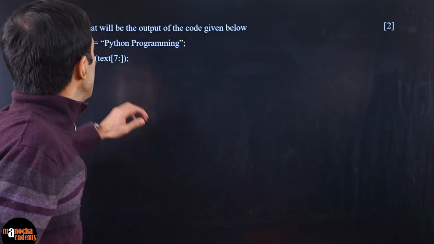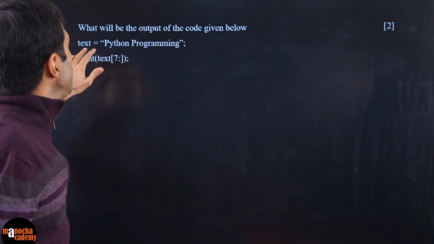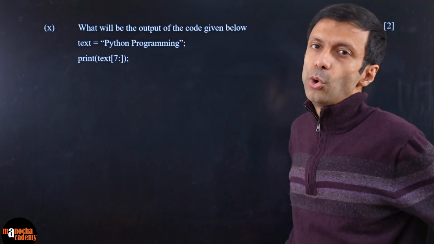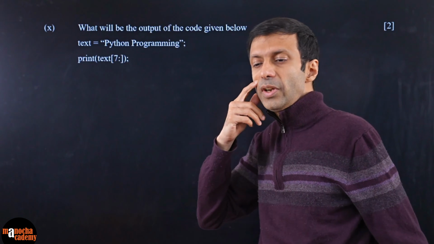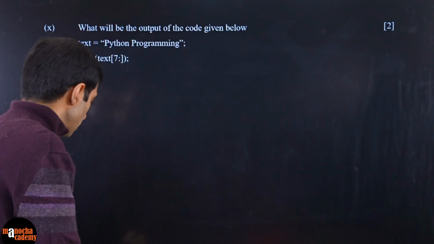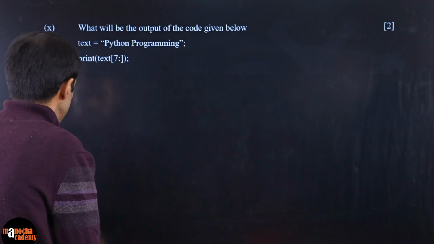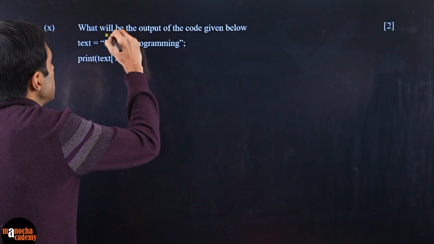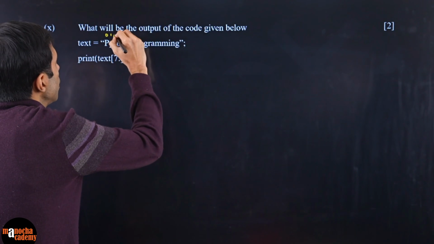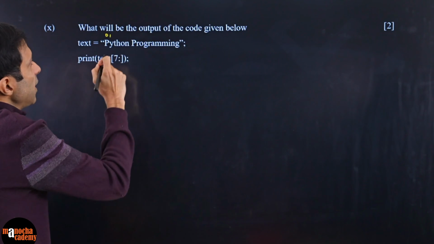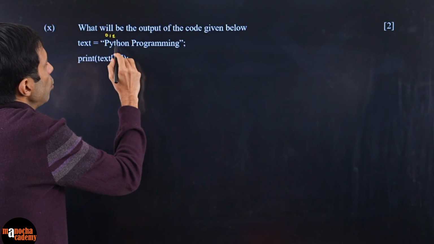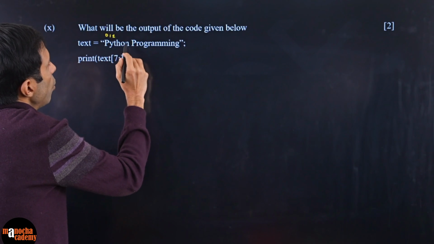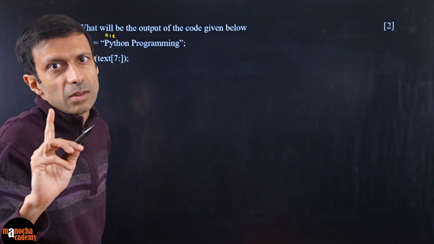Okay, here's our next question. What will be the output of the following code given below? Text is Python programming, and then it says print text of 7 colon. Once again, here we have been given a string. Text means this is a string, and in a string, indexing starts from 0. So this index is 0, this is 1, this is 2. Basically we need to look for where 7 is. So 0, 1, 2, 3, 4, 5, space is also a letter, right?